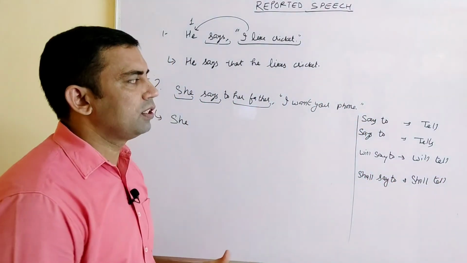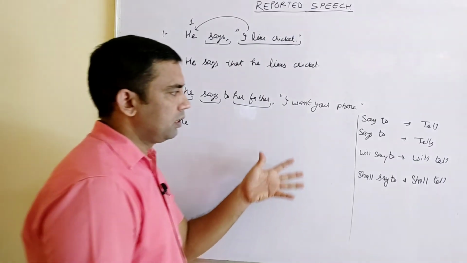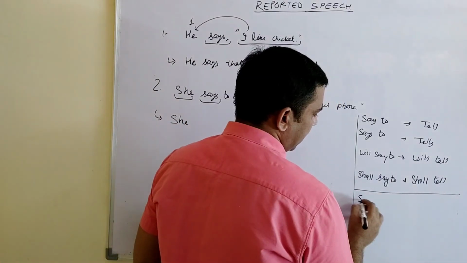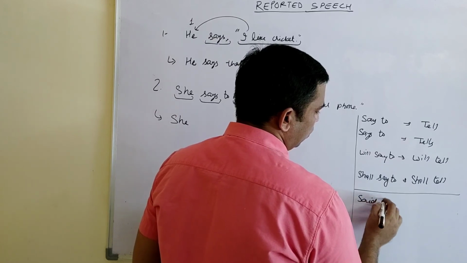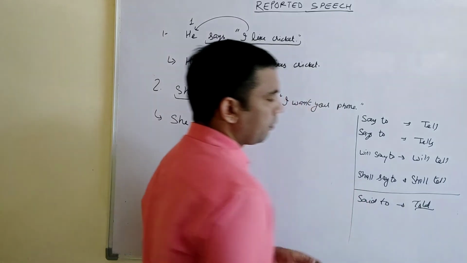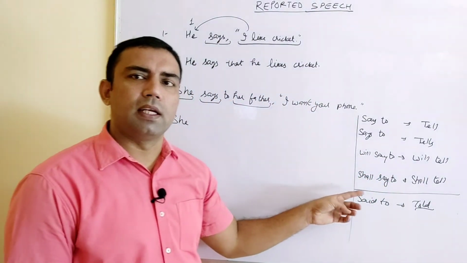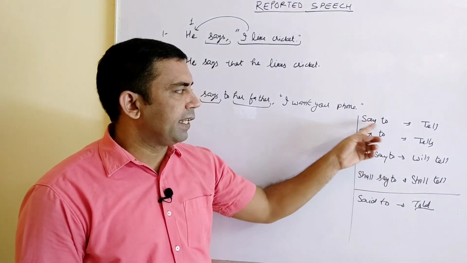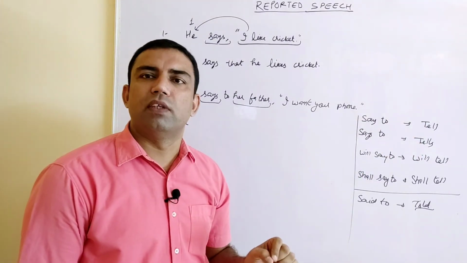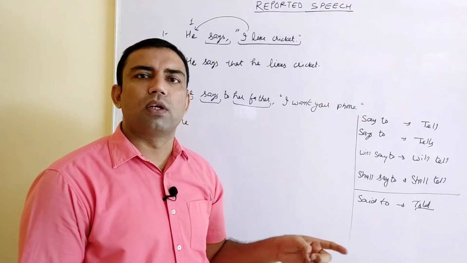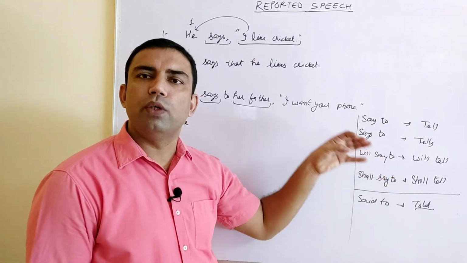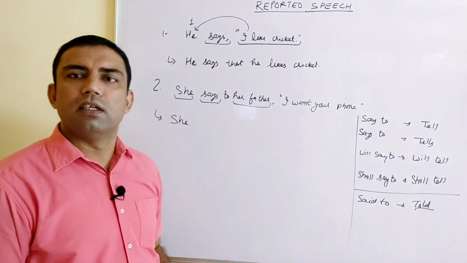These are the changes in the reporting verb. But if we have past tense, then said to will change into told. One thing to keep in mind is that say to, tell means say plus to, both words are included in that. Don't write tell to, tells to, that will be wrong. To is also included in tell.